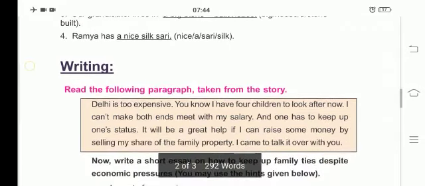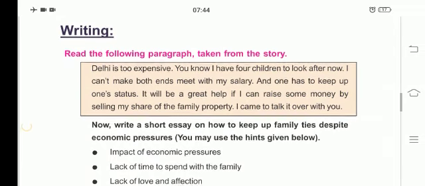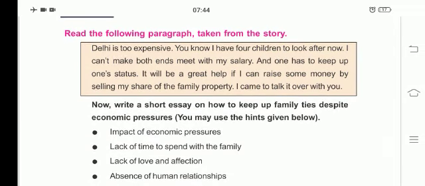Next, we will move to the writing part. Read the following paragraph taken from the story.